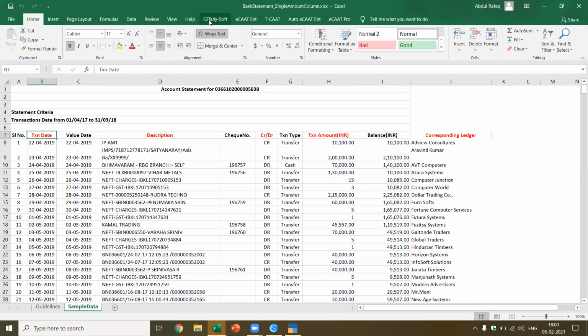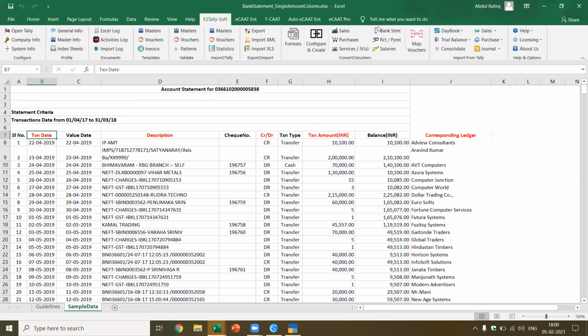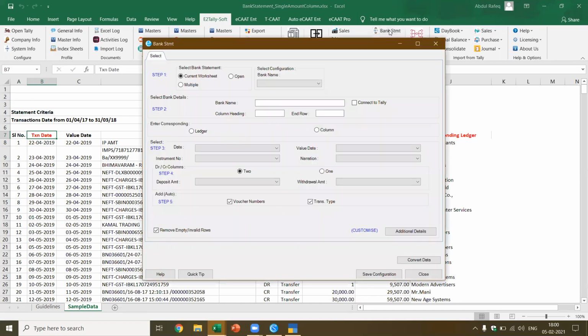Okay, now let me show you how you can convert this. I go to eTallySoft. Now you see it's very simple. Convert to vouchers. I go and select the bank statement. Now I can also save this as a template, with the option save configuration. I am importing the same client, same bank many times, so I don't have to do the selection. Once I've saved the format, I just use the format and I can import automatically.